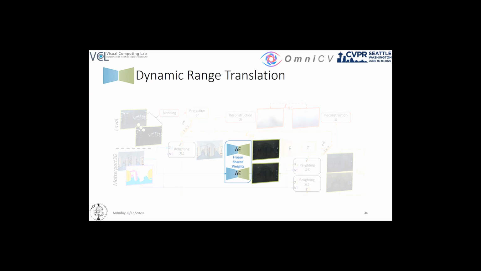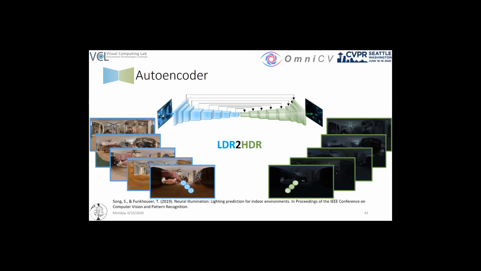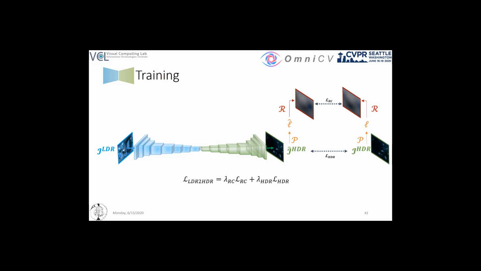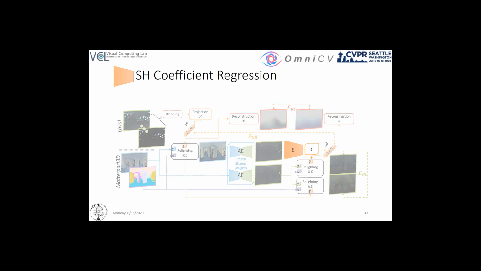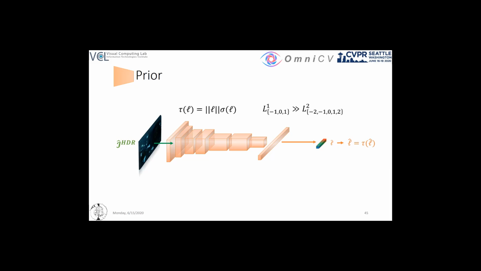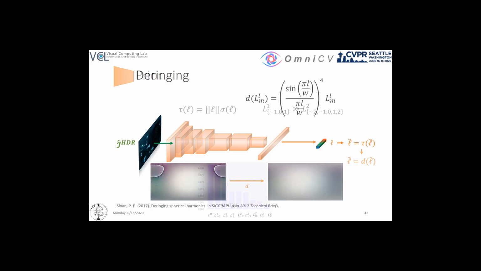Regarding the dynamic range translation, we train a UNet-style autoencoder using the Neural Illumination dataset of coupled LDR and HDR images. It is supervised with two reconstruction losses, on the raw HDR image and on its low-frequency representation after projection and reconstruction. This module is trained separately, and its parameters are then frozen, with its output fed to the lighting encoder, which regresses an RGB spherical harmonic representation of the estimated lighting. We impose a prior on the predicted spherical harmonics coefficients, taking into account that higher frequencies correspond to smaller values, as evident by the Laval dataset's mean coefficients. Then we use a deringing low-pass filter on the predicted coefficients to eliminate ringing artifacts.